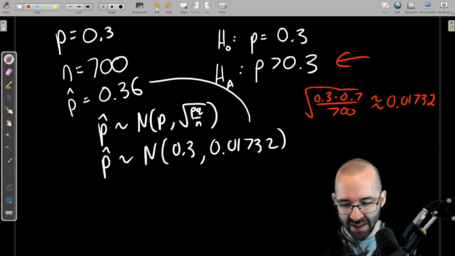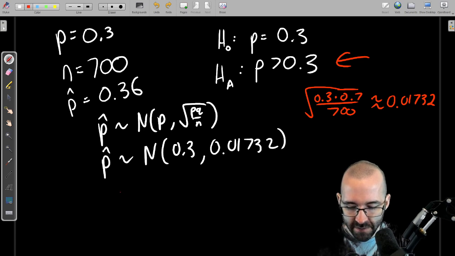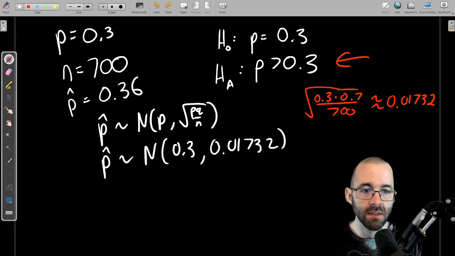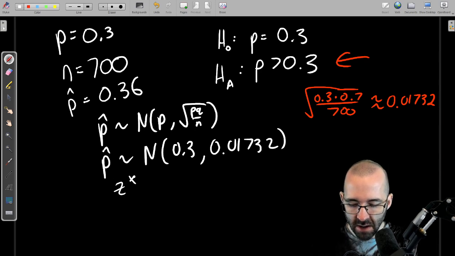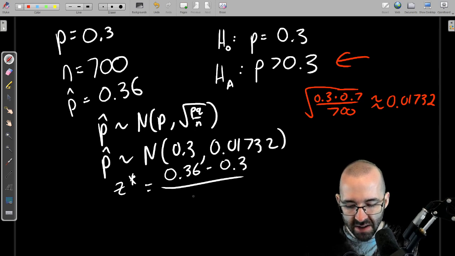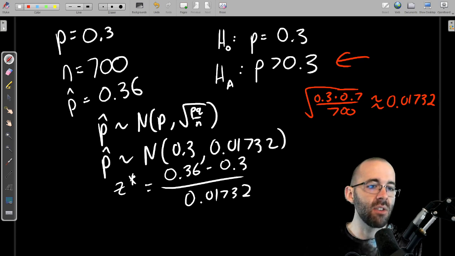It's pretty rare. So what's the test statistic? Z star. We just need to find the z-score for the sample, basically: our value minus the mean, all divided by the standard deviation. This is just calculating z-scores, just like we did in Unit 5.